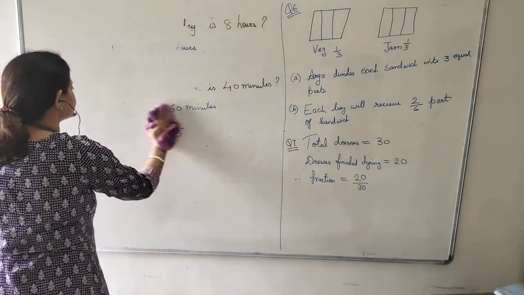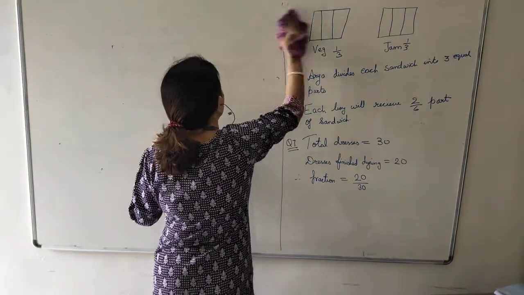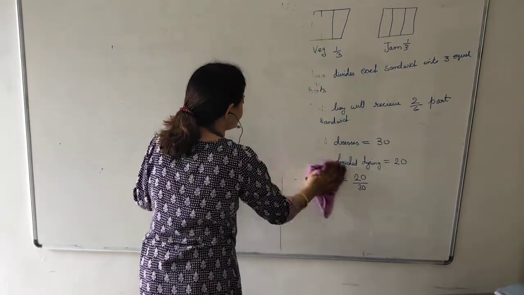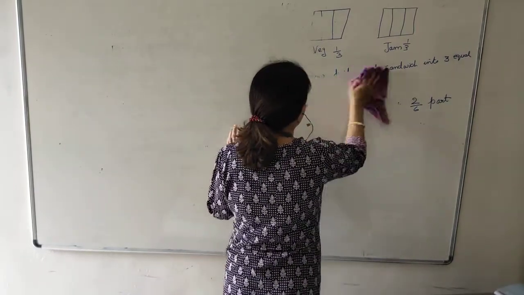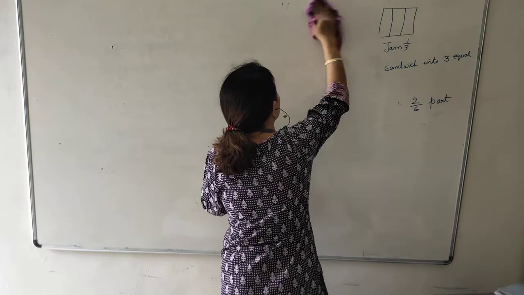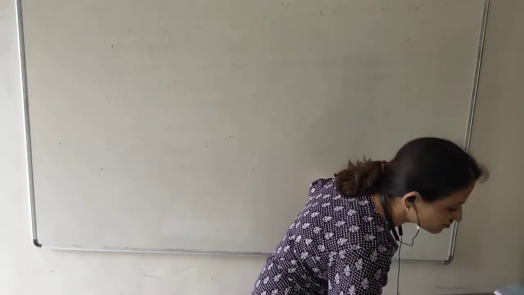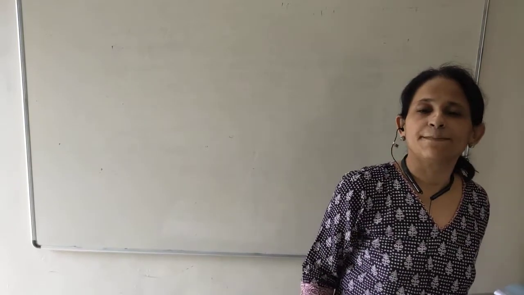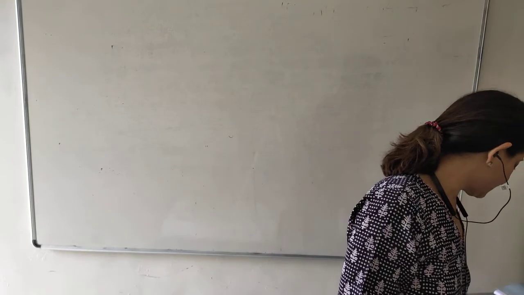How to represent fractions on the number line. Now whenever you are drawing the number line, please be very sure that you are drawing it with pencil and scale. If you use pen, I will put 0 in your answer copy. Drawing is to be done with only pencil and scale. I do not want any pen for the drawing of fractions or any drawing in mathematics.